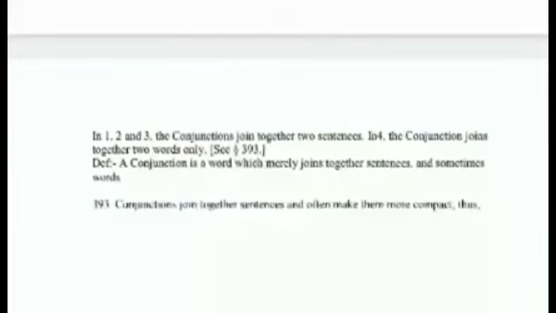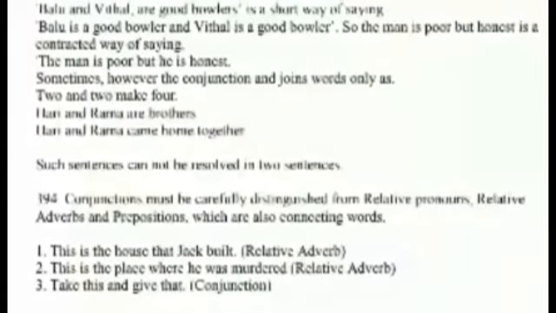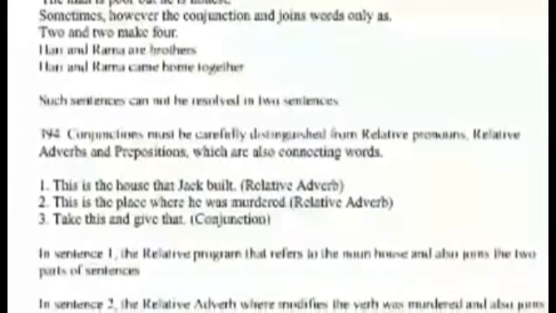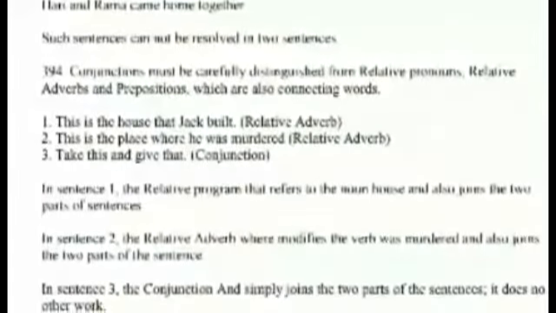Conjunctions join together sentences and often make them more compact. "Balu and Vittal are good bowlers" is a short way of saying "Balu is a good bowler and Vittal is a good bowler." In the same way, "The man is poor but honest" is a contracted way of saying "The man is poor but he is honest."